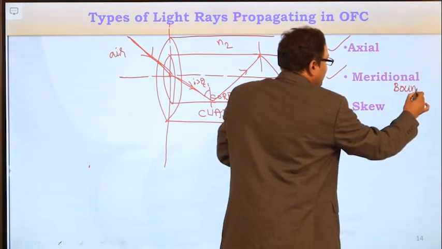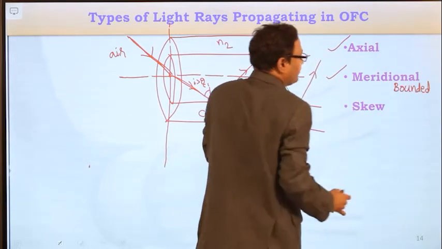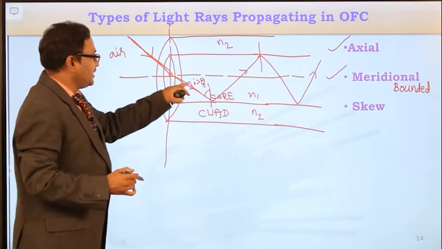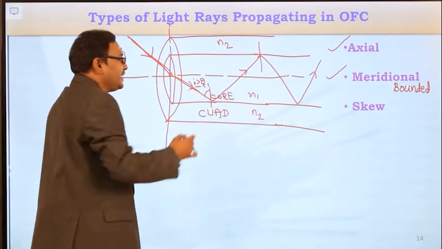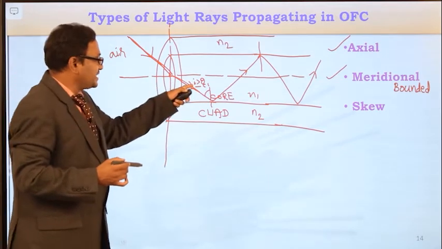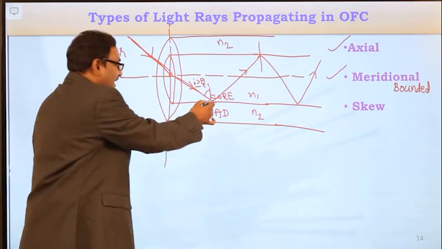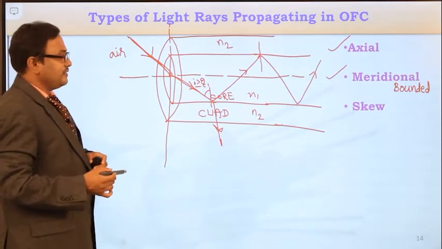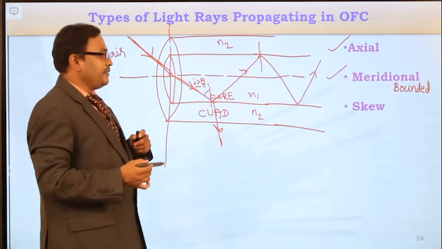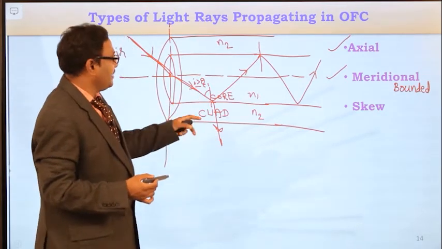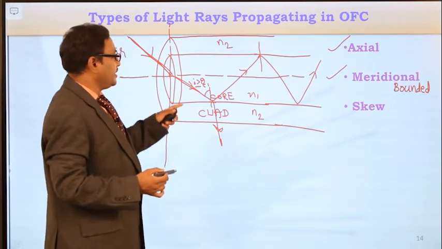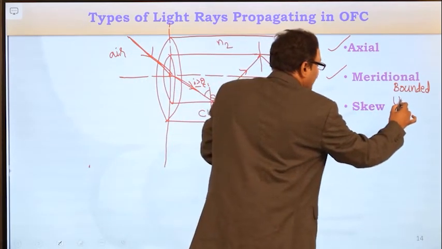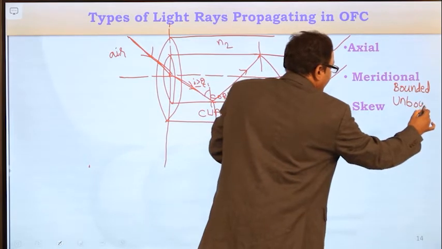If the meridional light rays are confined to the core medium, those light rays are called bounded meridional light rays. Suppose this light ray is not maintaining the critical angle condition at the core-cladding interface. If this angle is less than the critical angle, then this light ray will bend into the cladding medium and travel in the cladding, which leads to the loss of information. If the light rays are not confined to the core medium and enter into the cladding medium, those light rays are called unbounded meridional light rays.